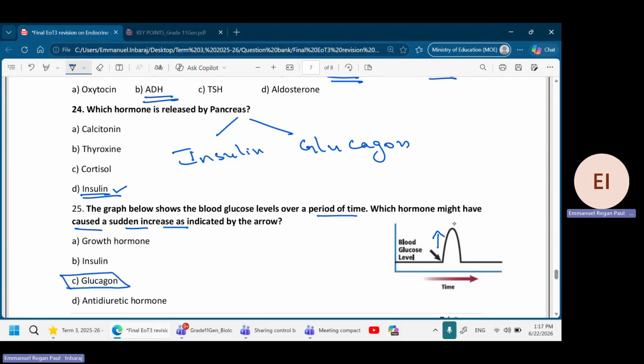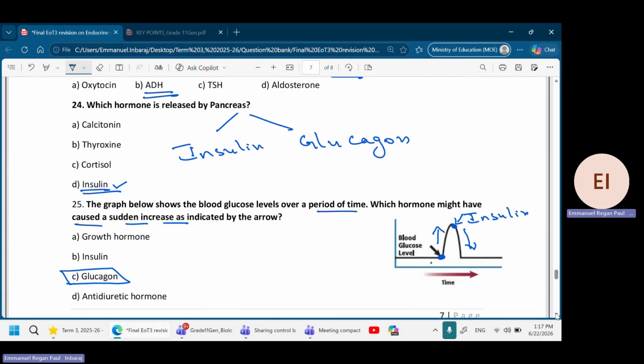Glucagon. If they ask you this point, see, there is a decrease. So at this point, it will be insulin. But here it will be glucagon. This point, it is glucagon. And here it is insulin. Don't forget, two types of questions will be there, because insulin decreases glucose and glucagon increases the glucose.